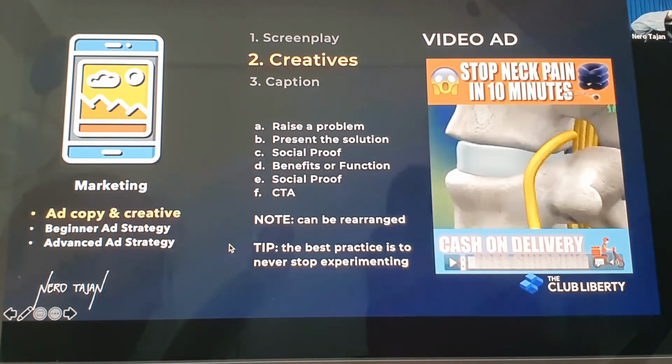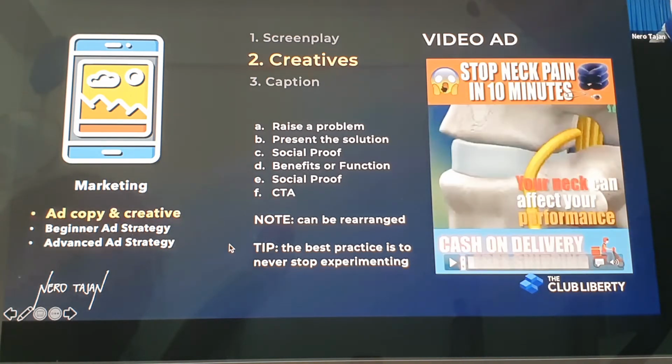This was his winning item. It's so amazing and magical. Anyway, so this is the raise-a-problem part: "Stop neck pain in 10 minutes." As simple as that, right? I think it's like a solution statement, but technically it gets people compelled. It's so riveting: oh man, how can I stop neck pain in 10 minutes? Wow! Okay, so here it is.